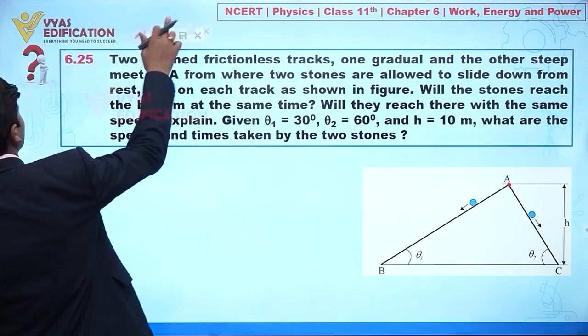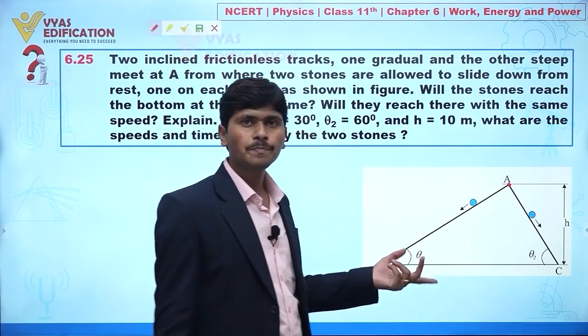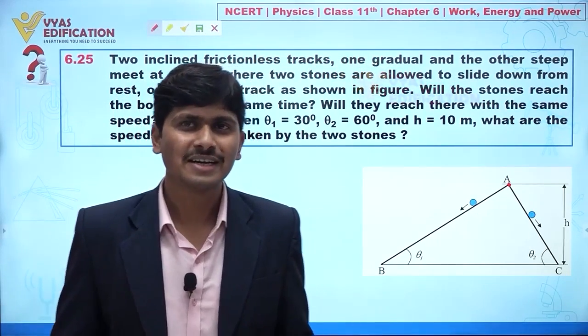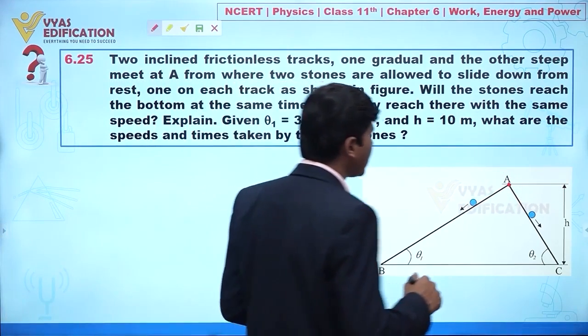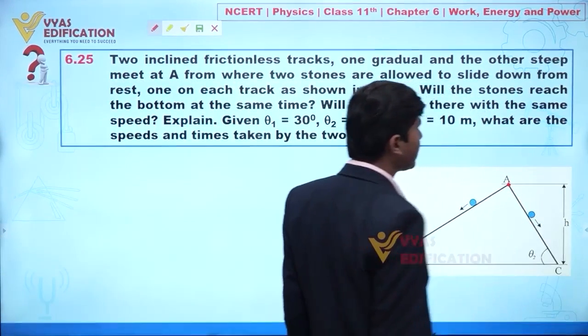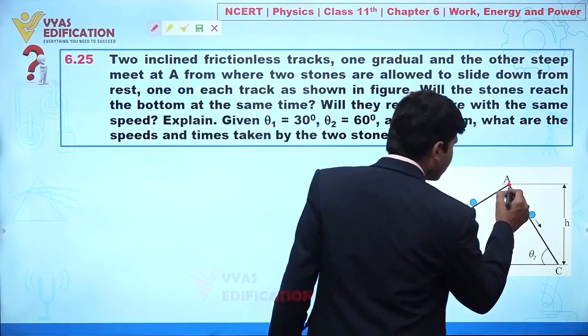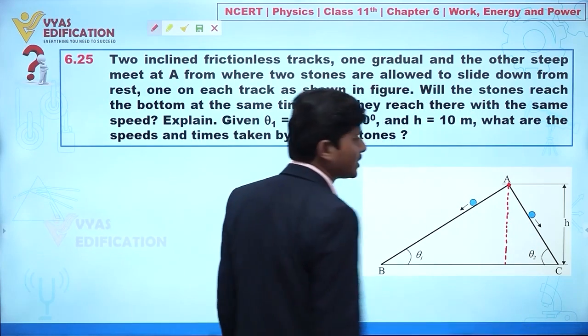So first we have to compare the total time taken by these stones to reach the ground. Will the time be the same or different? So first, what can we do here? Let's suppose it is given in the diagram, the total vertical height is h. You can see this height is small h.